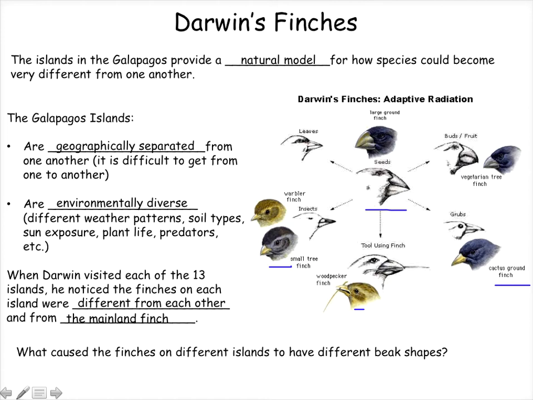So as you look around this diagram, you can see that not only are the finches different from each other, their beak shapes differ, their head shapes differ, but they're also different from the original mainland finch. So Darwin became very curious and motivated to answer this question. What caused the finches on the different islands to have different beak shapes?